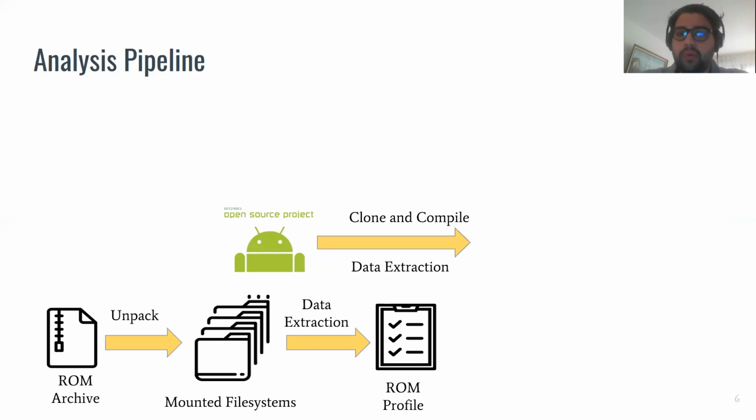Then, since we were able to identify correctly the Android version and the Android release branch, we can perform the same initial stage of the vendor. So we clone and compile the Android open source project, and we extract the same data that we extracted from the system image.